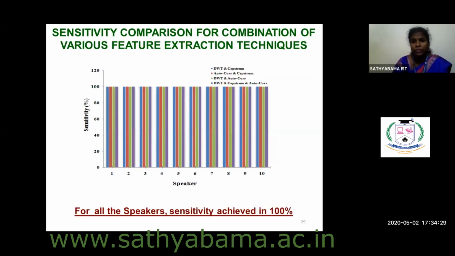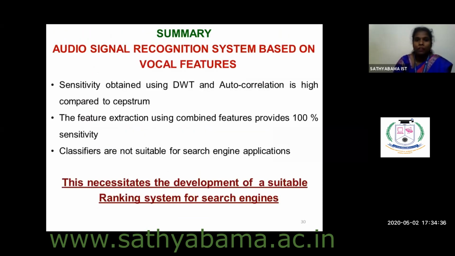And always see to that, if you are giving a comparison table, there should be a legend in the figure. So after the first module, you give a summary. So instead of giving a final conclusion, a final summary for the entire system, if you are having 4 modules, after each and every module, you better give a summary. So this is the summary for the first module. And what is the need for going for the second module? What is the link from the first module to the second module? So that link also should be given as the last line of your summary.